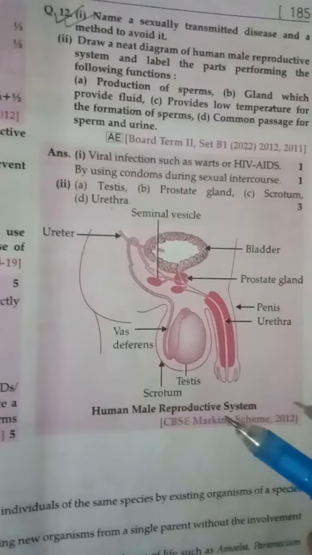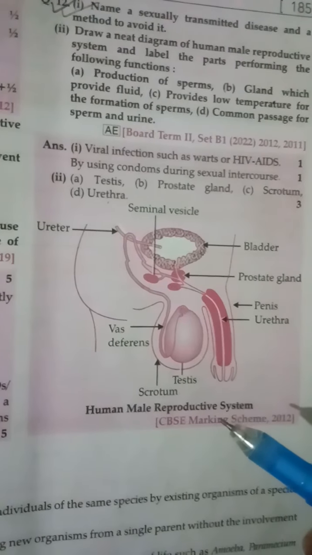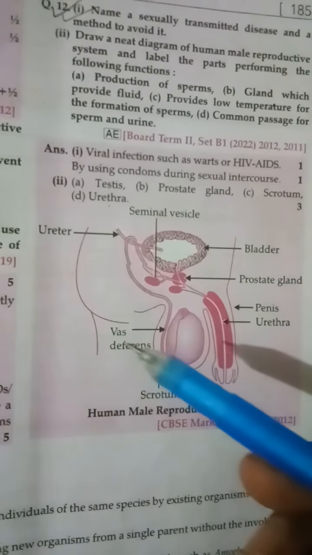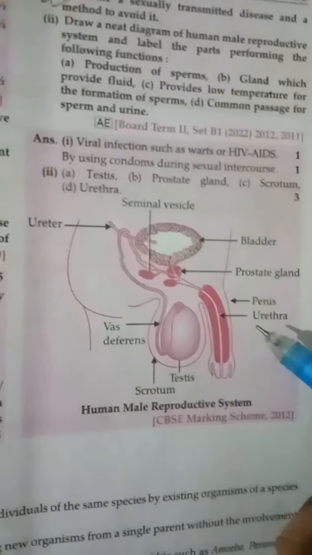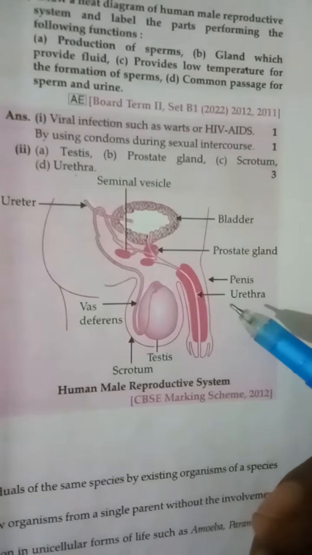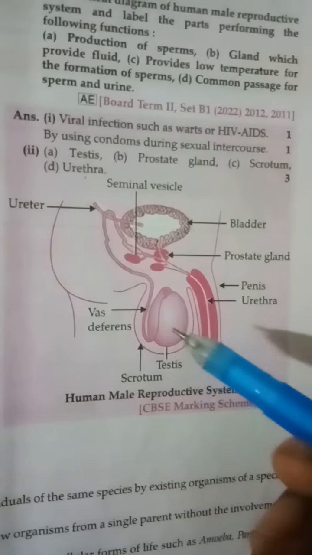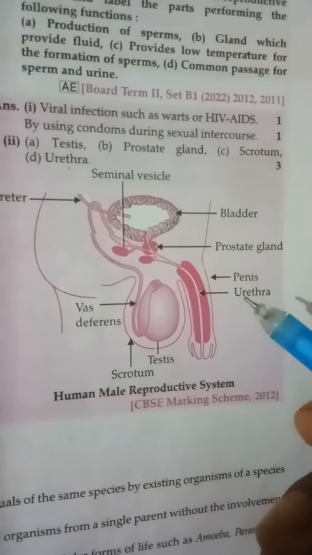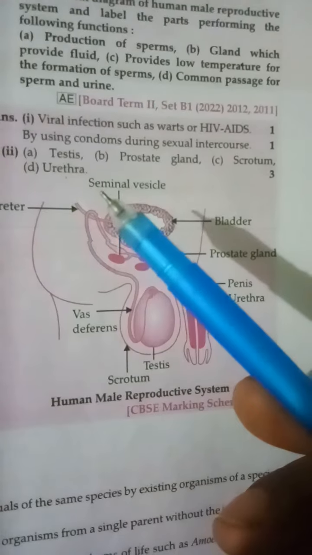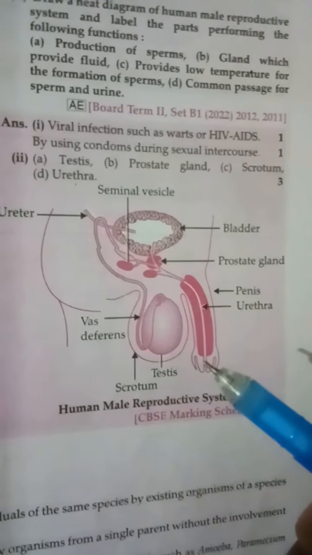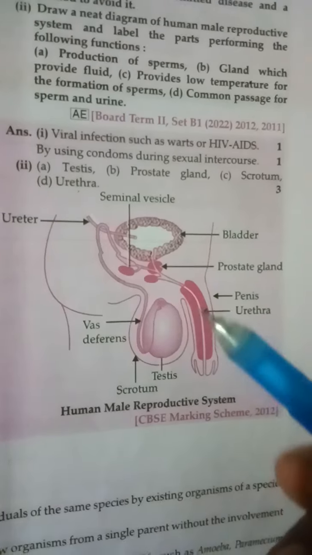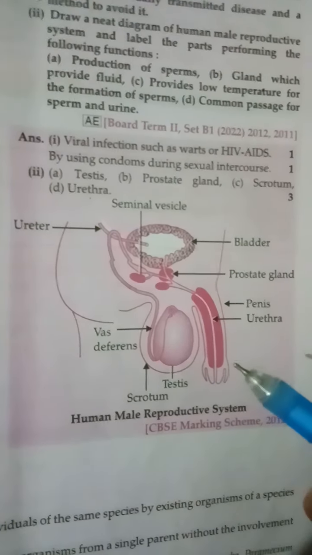All of you know that the human male reproductive system is made up of one pair of testes, vas deferens and urethra. Okay, so besides these three structures, that means testes, vas deferens and urethra, lots of associated glands are present, like seminal vesicles and prostate gland. That kind of structure is also present in the human male reproductive system.